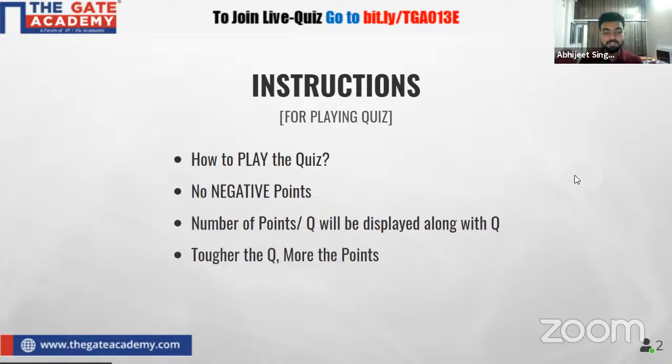The next point is: the tougher the question, the more the points. This is the best feature of this quiz: the faster you answer, the more points you get. It is calculated in such a manner that you get the maximum points if you reply in 1 or 2 or 3 seconds. That is not likely to happen, which is why getting full points is difficult, but you might get some points if you reply with the correct answer. Is it clear? Are you guys able to join the quiz?